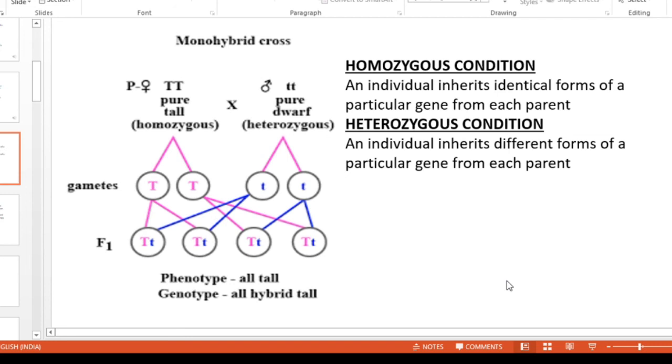The F1 progeny receives the capital T allele from the first parent and the small t allele from the second parent. Here in F1 generation, all the organisms are in heterozygous condition. What do you mean by heterozygous condition? An individual inherits different forms of a particular gene from each parent.